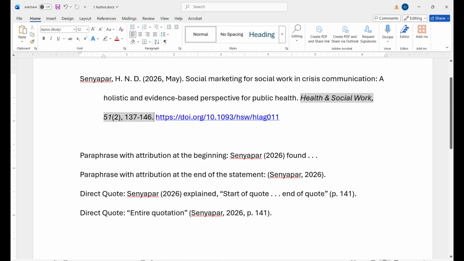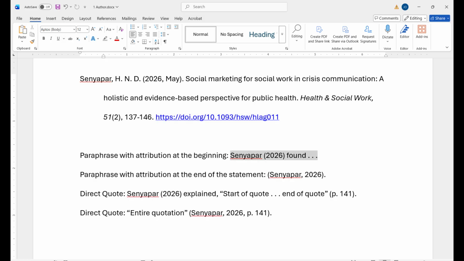Follow the name of the journal with a comma, and then a space, and the volume number. The volume number is also italicized. Immediately following the volume number, the issue number is in parentheses and is not italicized. Put a comma after the closing parenthesis, followed by a space, and then the page numbers with a period. Follow this with a hyperlink of the DOI, the Digital Object Identifier, with no period after the link.